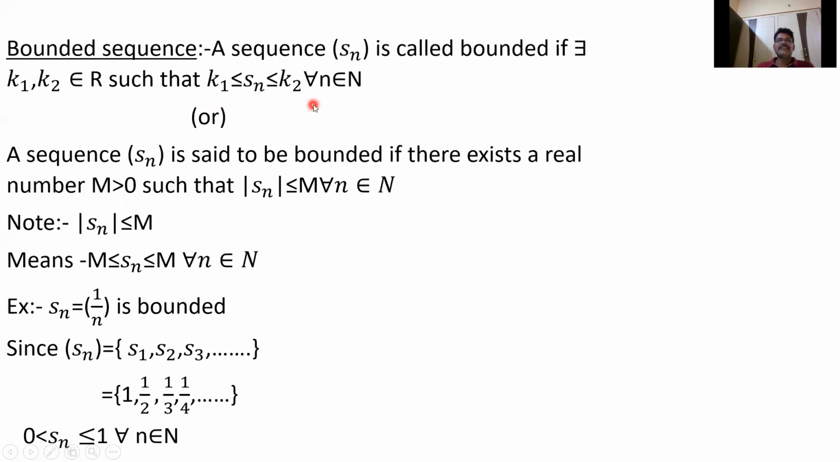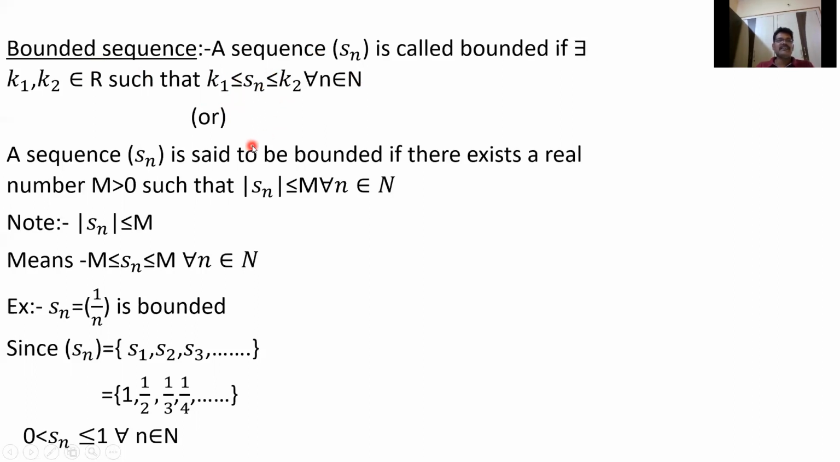In other words, every term in the sequence Sn lies between two numbers. If every term in the sequence Sn lies between two numbers, then the sequence is called bounded. These are called the bounds. This is generally called the lower bound, k1, and this is called the upper bound, k2.